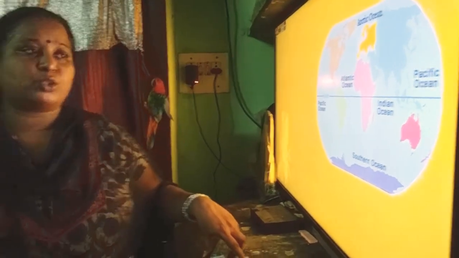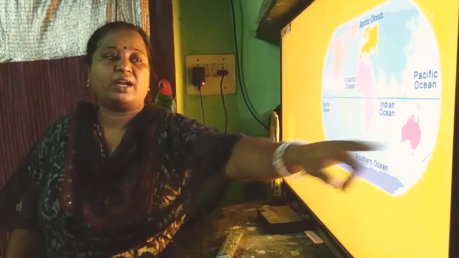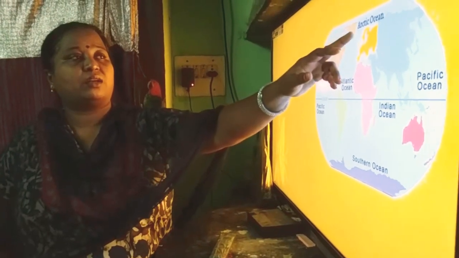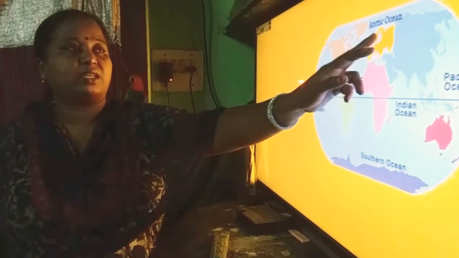Next comes the Indian Ocean. It is named after the country India. It lies to the south of India and it is in between Africa, Asia and Australia. Next is the Arctic Ocean. It is in the Arctic Circle, that is the North Polar region. It is in the northern hemisphere and we say it is the coldest ocean, in between the Americas, Europe and Asia, that is Eurasia.